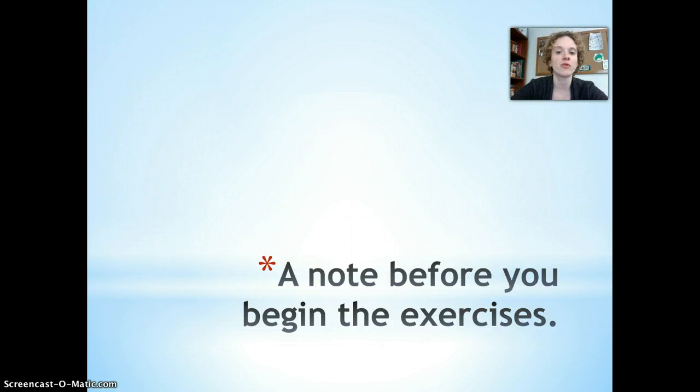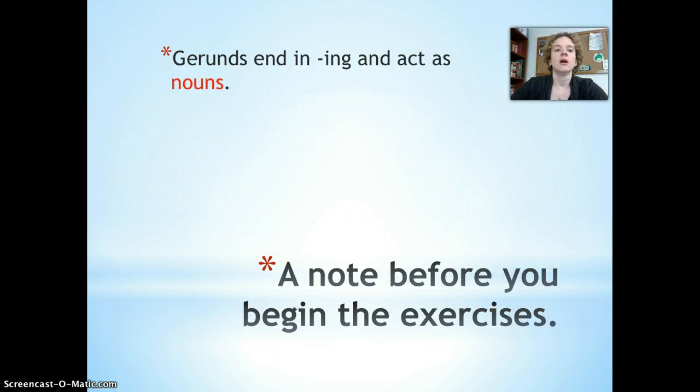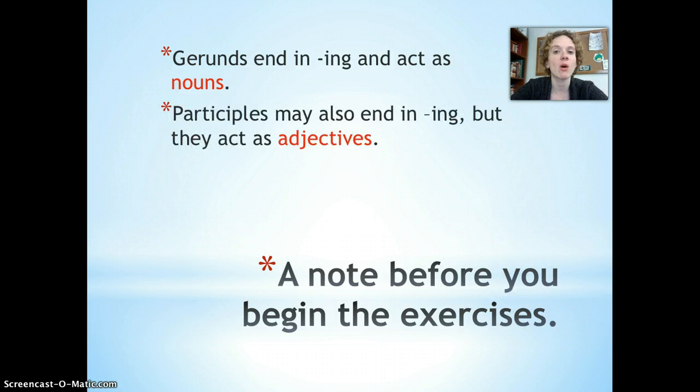So we're just about to get started on a couple of exercises on gerund phrases, but let me give you a quick note before you do that. You already know that gerunds end in ing and they act as nouns. Don't forget when you're looking at these exercises that participles may also end in ing, but they act as adjectives. So those words that end in ing might jump right out at you, but make sure you're checking to see, is this word being used as a noun or is it being used as an adjective?